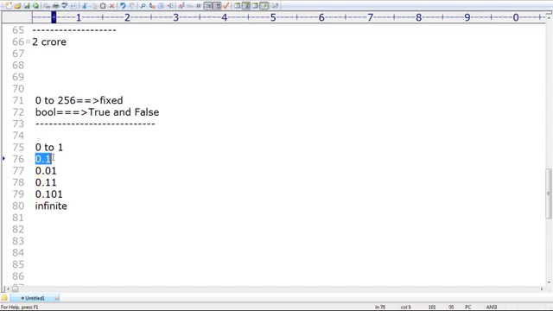0.1, 0.01, 0.001, 0.101, 0.1111, 0.11114, 0.51, 0.54, like infinite number of values. Then how is Python going to decide this is the frequently used range? That's why these many objects are not created. So a frequently used range of objects for the float you can't define. So for the float, it is not possible to define the range.